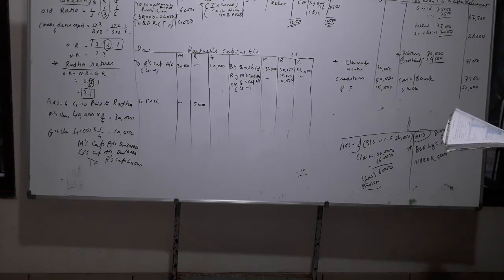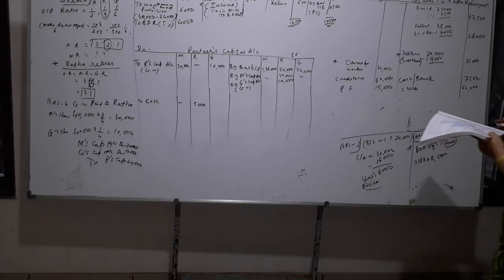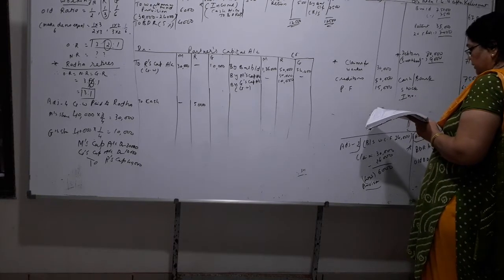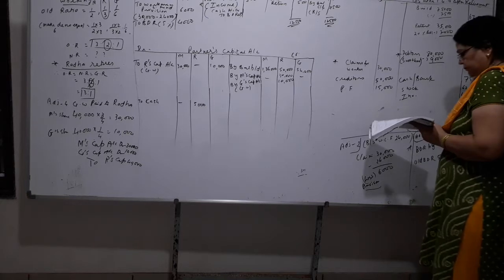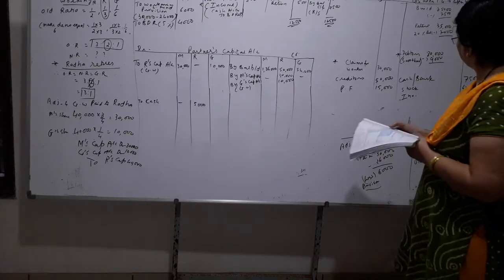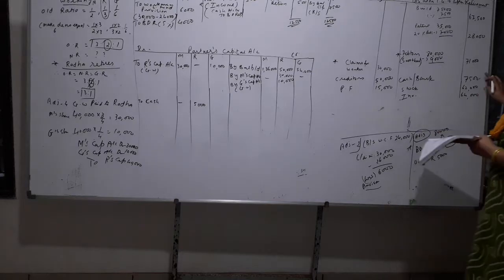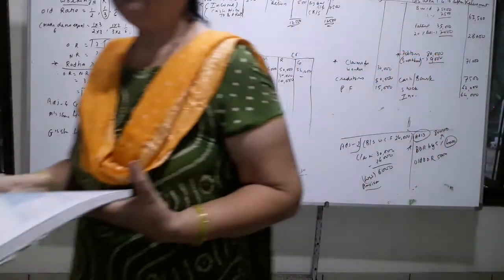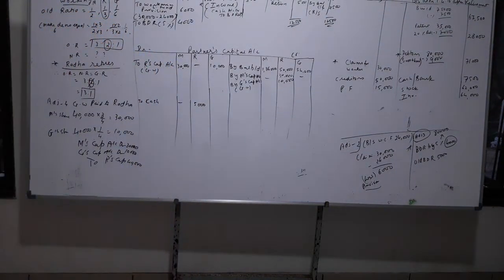Okay, investments either nothing is told, so as it is. How much? 64. Okay, this is 7,500.